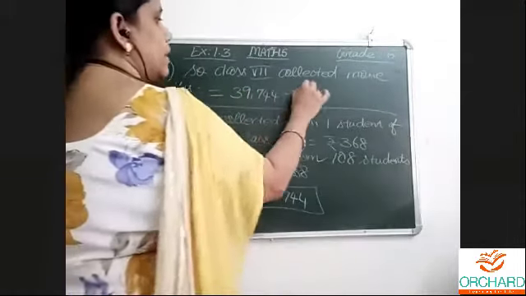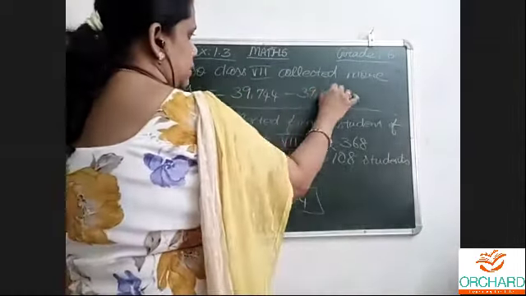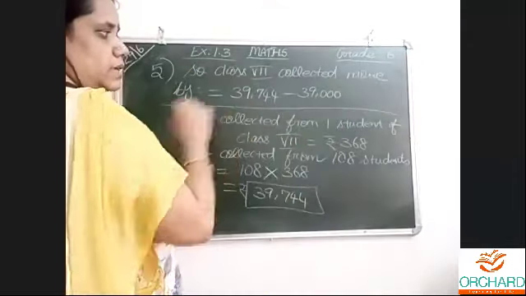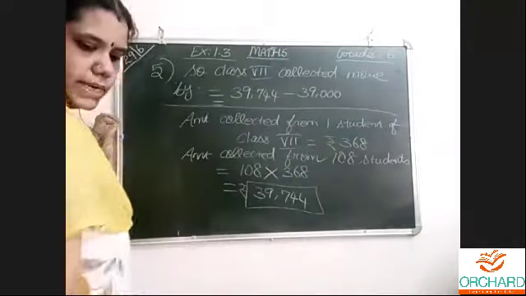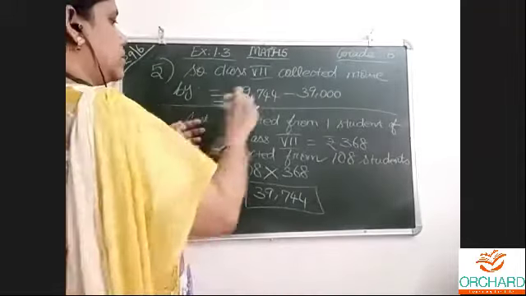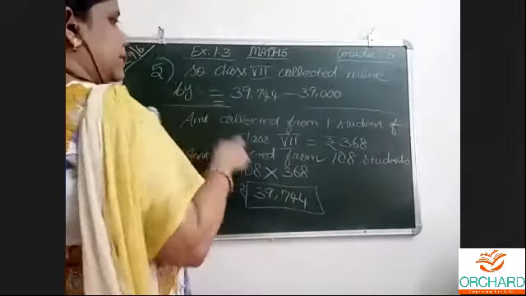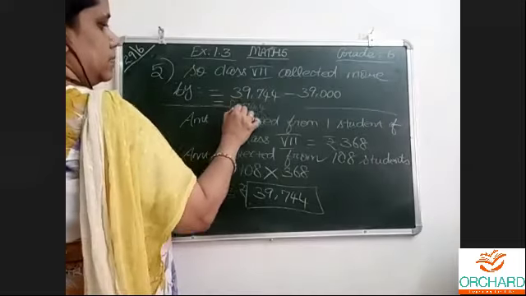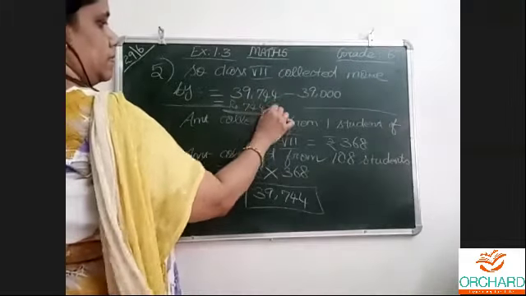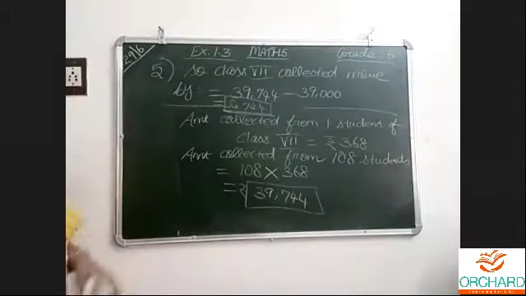The previous number was 39,000. 6th standard amount, 7th standard amount. By how much means this amount minus this amount. We need to tell that. So 744 rupees. This is the answer.